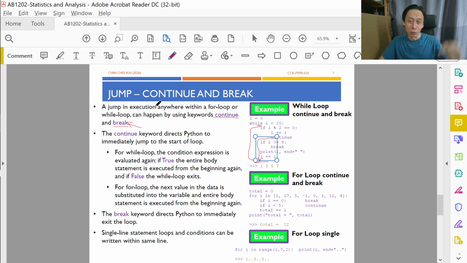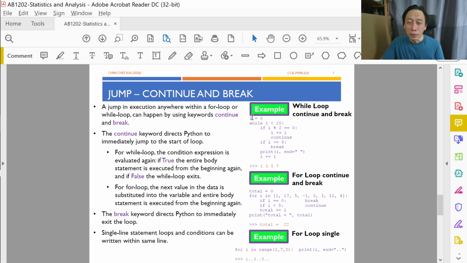Otherwise, your program will always be doing the same thing. So again, unless you know what you're doing in a very niche kind of programming, you really have to have a break somewhere in the loop. All right, let's just try out the code and see.